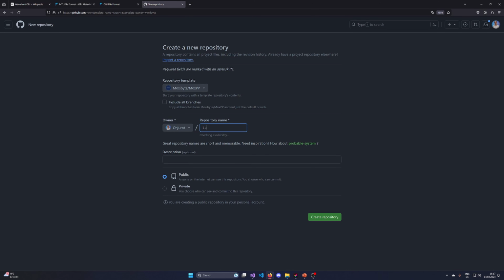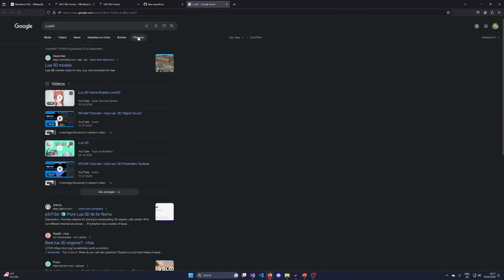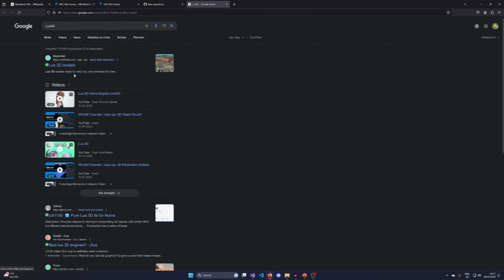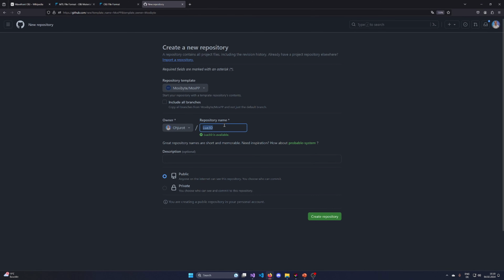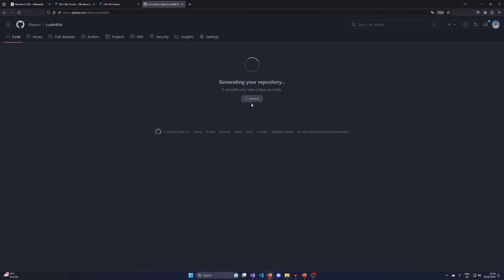Alright, so how do I want to call this one? Lua 3D? I don't know, Lua 3D is probably already taken as a name, or it has already been implemented somehow. Pure Lua 3D lib for nonce. Whatever, let's call this one Lua MDL 3D, because I want to do 3D modeling with Lua. Boom, create a repository.